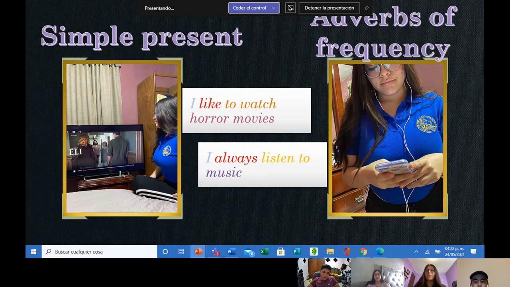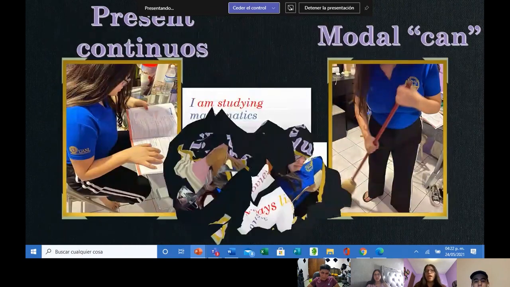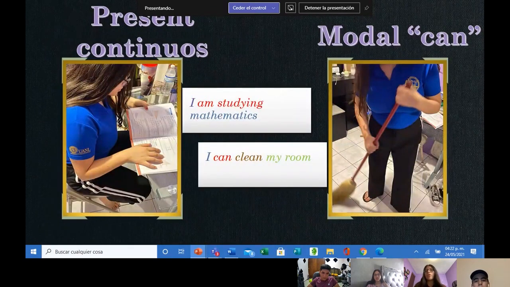Now, present continuous. Use it when an action or condition is happening now and frequently. Its grammar instruction is noun plus to be plus verb plus ing. For example, I am studying mathematics. Now, the modal can. Use it to express ability or opportunity. Its grammar instruction is noun plus modal can plus verb. For example, I can clean my room. Thank you for your attention.